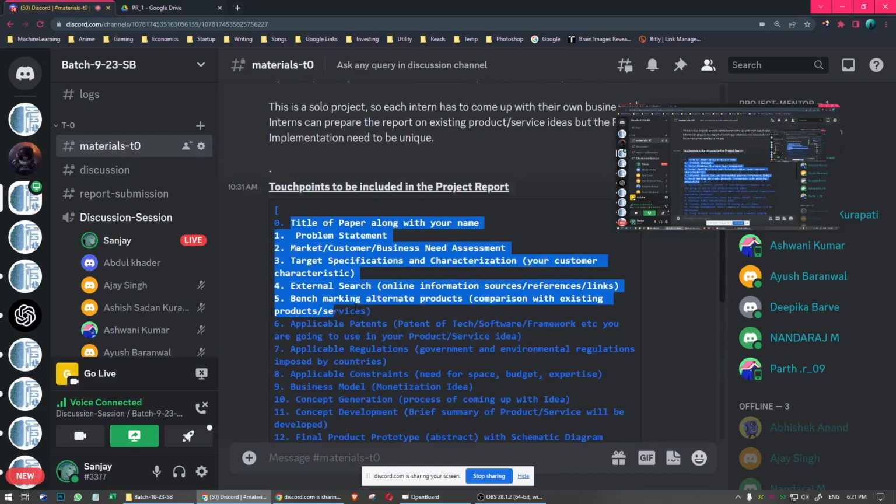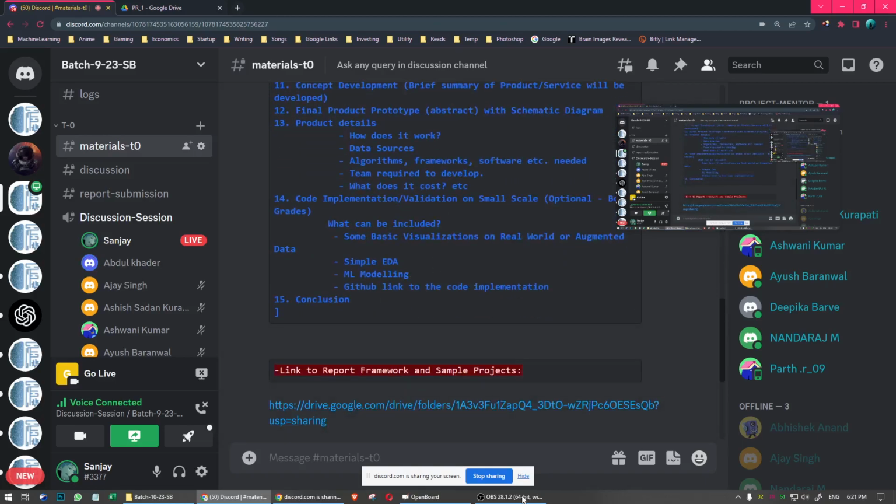So yeah, based on these touch points you have to prepare the report. Regarding the coding, it is optional for the first project. The remaining projects will be compulsory. For the first project it's optional.